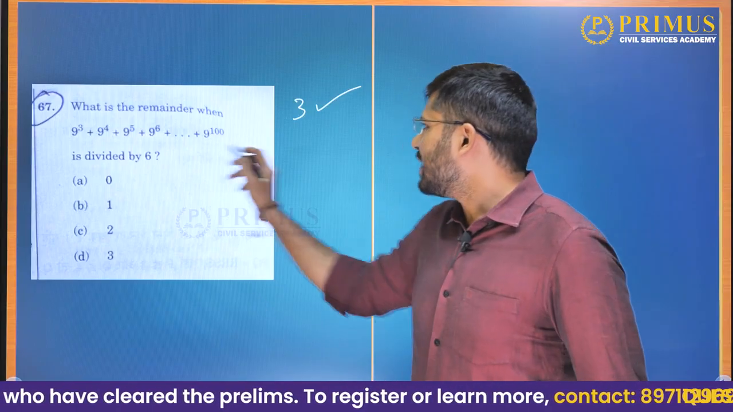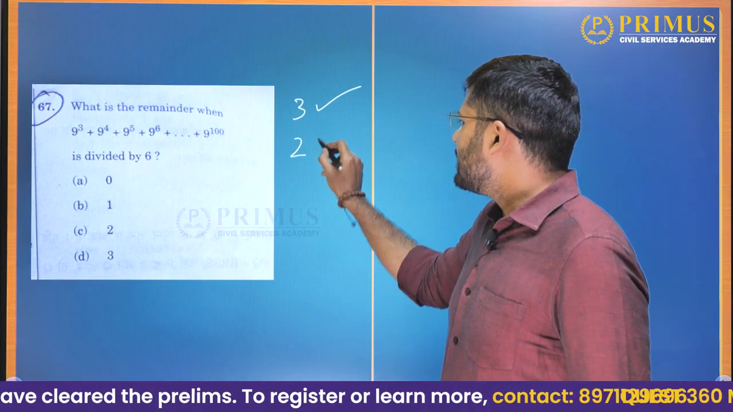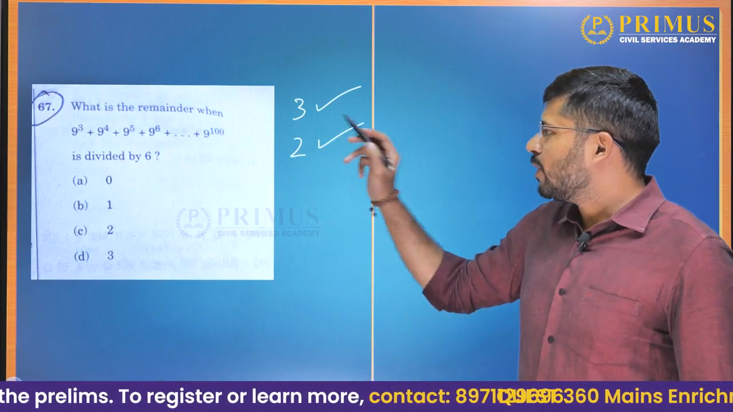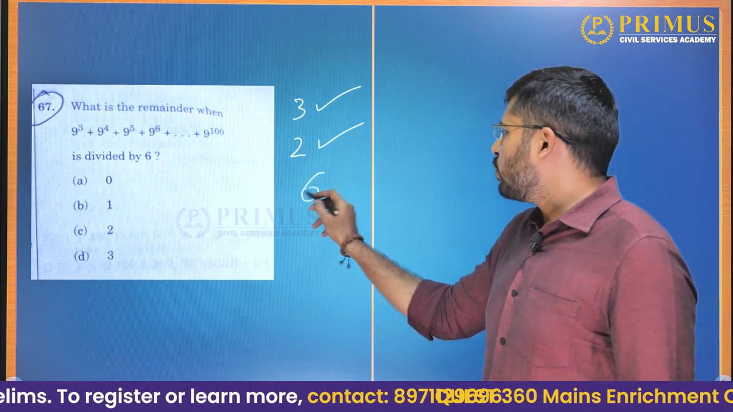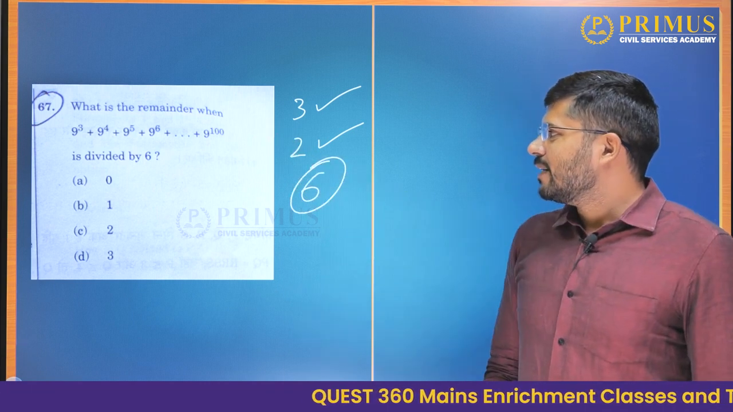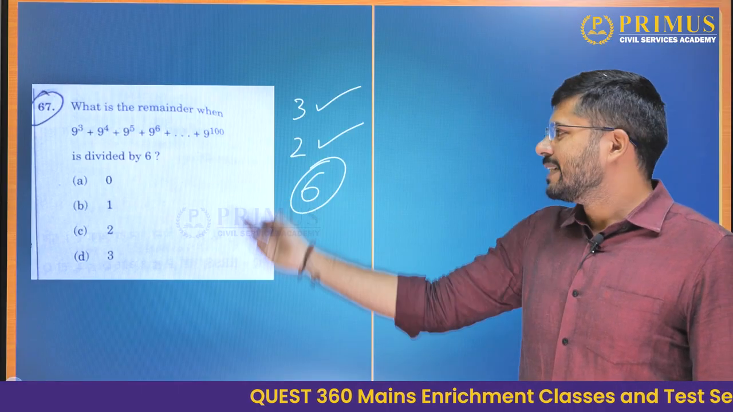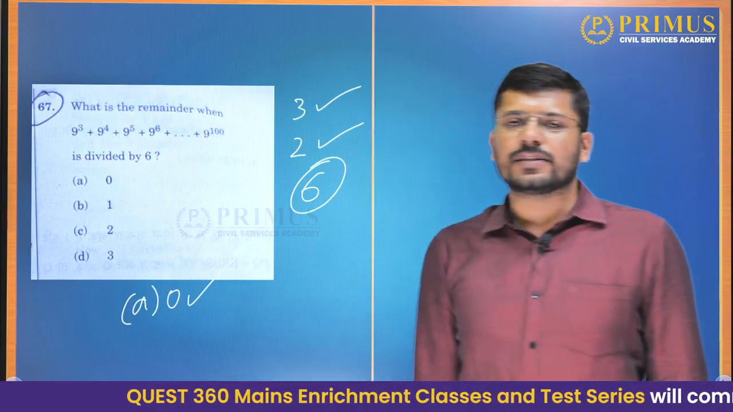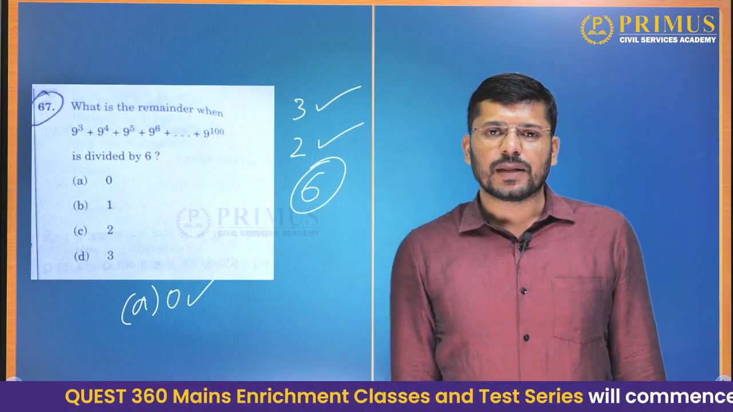So this entire expression is an even number, so it is divisible by 2. So this expression is divisible by 3 as well as 2, so it has to be divisible by 6. So what is the remainder when it is divided by 6? The answer is 0, because it is divisible by 6, it leaves no remainder. So the answer to this question is option A, 0.